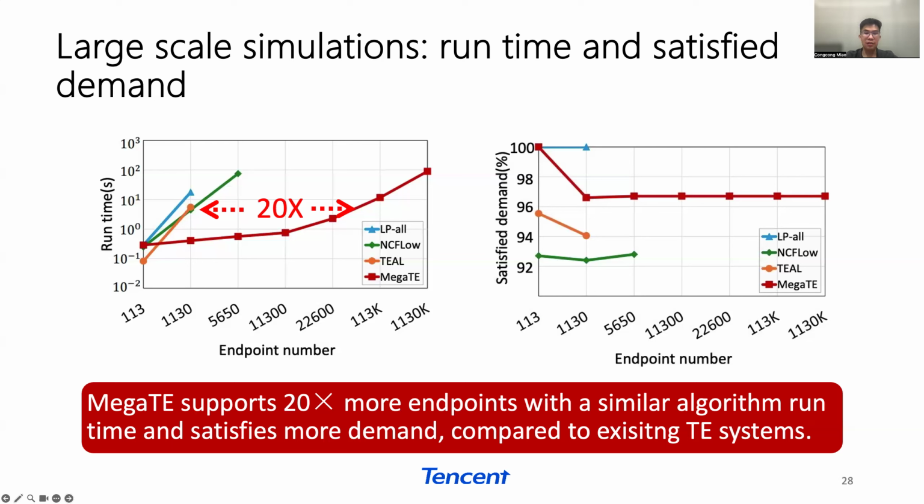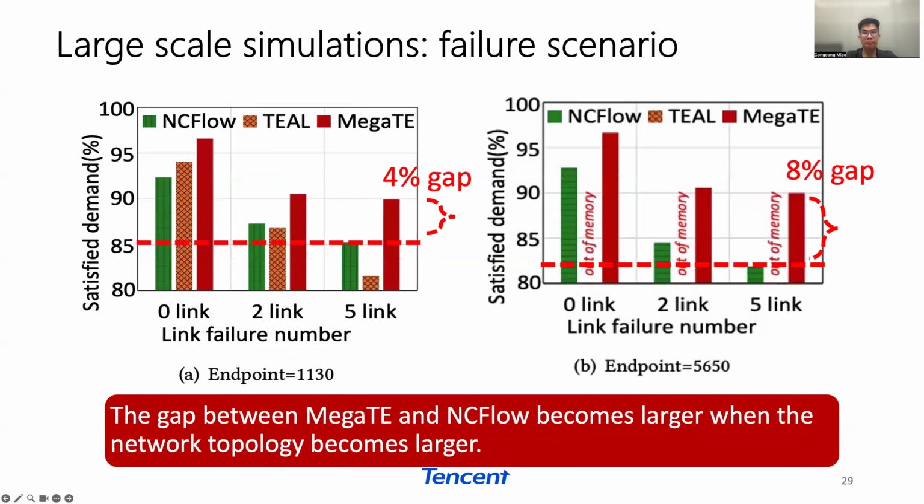times more endpoints. Meanwhile, MegaTE supports a satisfied demand that is closer to the optimal, indicating the superiority of our algorithm. We then evaluate MegaTE on the failure scenario. For the network with about 1,000 endpoints, we observe about a 4% gap of the satisfied demand. As the network topology becomes larger with a total of about 5,000 endpoints, the gap between the satisfied demand by NCFlow and MegaTE increases, reaching a value of 8%.